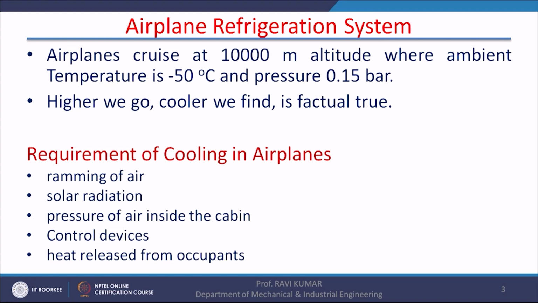Now, airplane moves at around 10 kilometers above the earth's surface, where temperature is minus 50 degrees centigrade and pressure is approximately 0.15 bar.